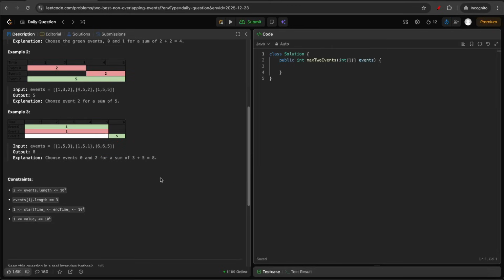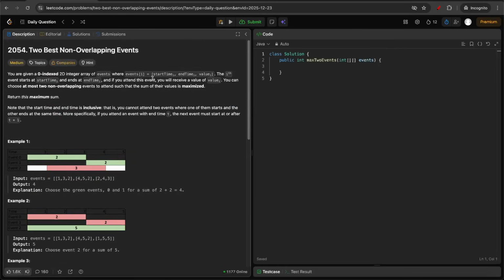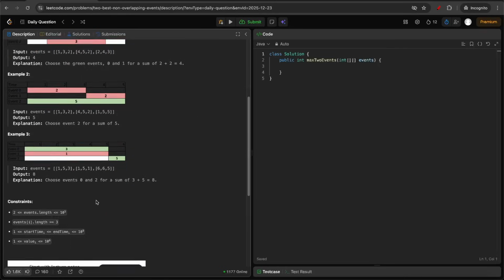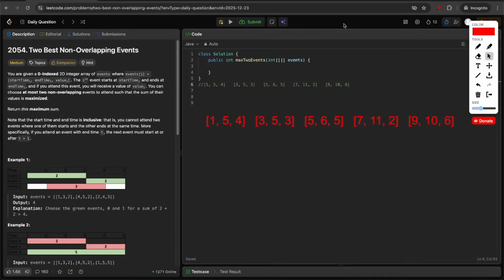Now coming to the constraints, the number of events can be up to 10 power 5 and the events[i].length will be 3. That is start time, end time and value. And the start time and end time can be any value from 1 to 10 power 9 and the values can be from 1 to 10 power 6. Now let's go with the approach.